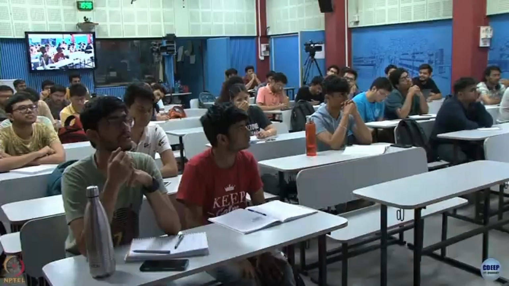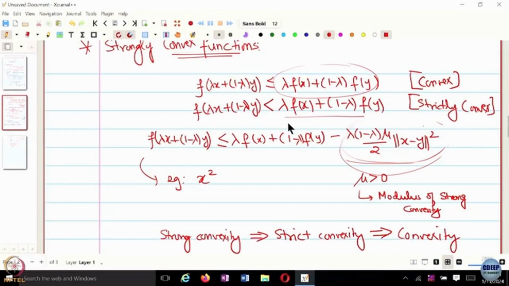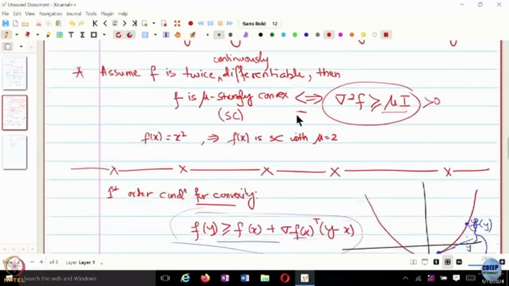Whenever I say strongly convex, the picture that you should have in your mind is something like x squared. There are other functions which are also strongly convex, but x squared is the most commonly used strongly convex function. Something which is strictly convex but not strongly convex would be x to the 4, and all these functions are anyway going to be convex.